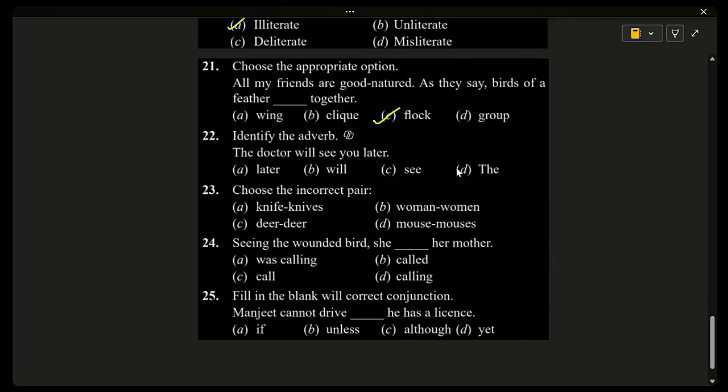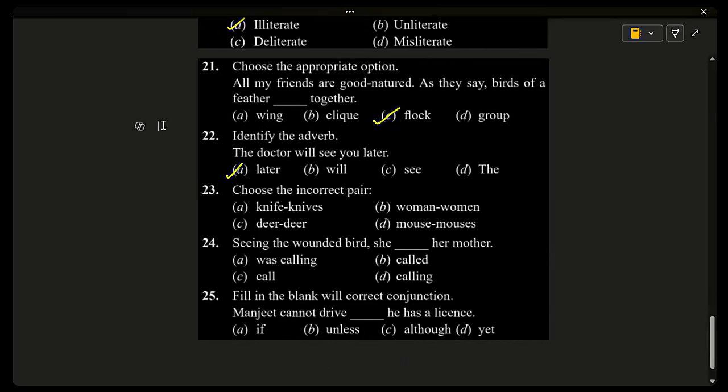22. Identify the adverb. The doctor will see you later. What is the adverb in this? Later, will, see, the. And the correct answer is later, option A. Why is this correct? An adverb tells us when, where, how, or how often. So later tells when the doctor will see you. So later is the adverb. Other options: will is a helping verb, see is a main verb, and the is an article.